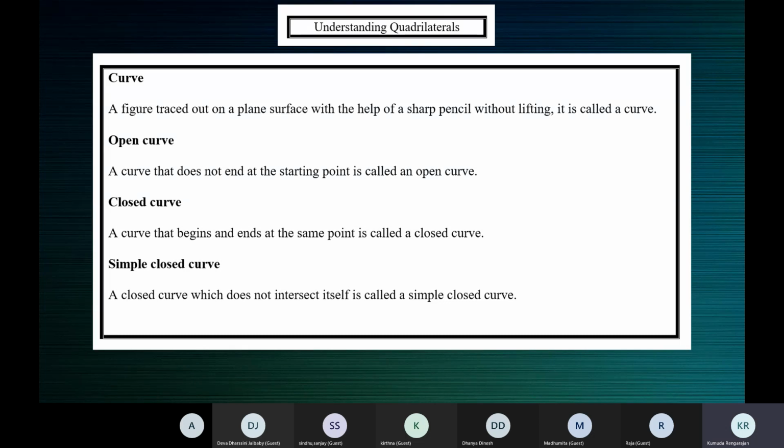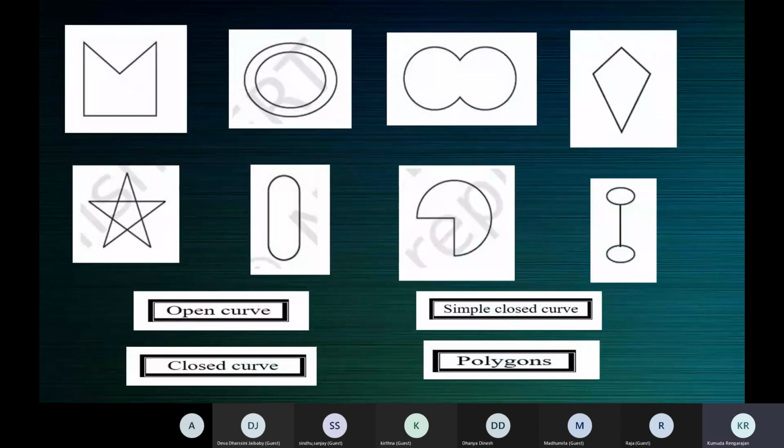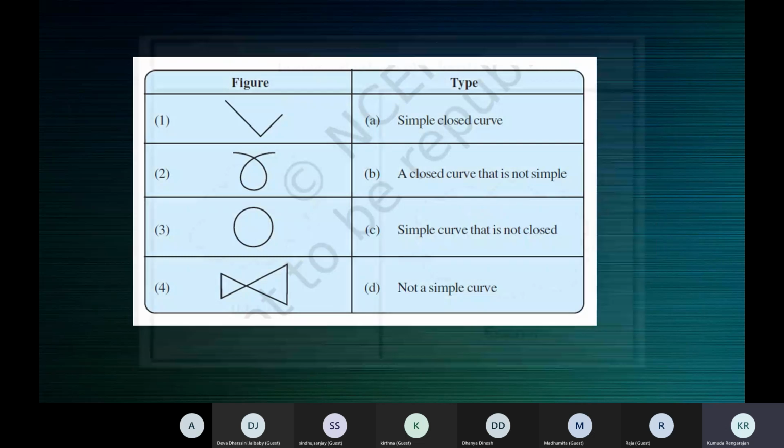Now somebody tell me, what is a polygon? Ma'am, a polygon is a simple closed curve made up of only line segments. Perfect. A simple closed curve made up of only line segments is called a polygon. This is what we have discussed in the last class.